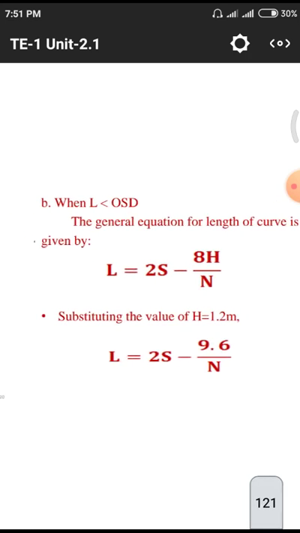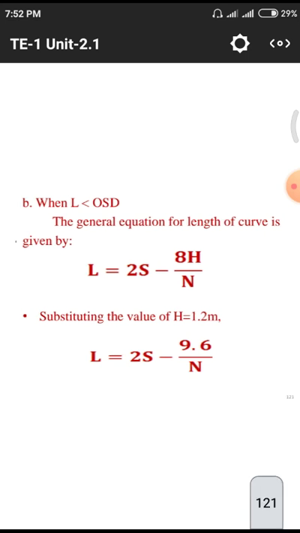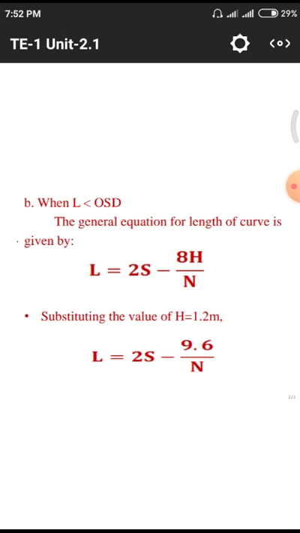In the second point, we are having the length less than the overtaking sight distance. Here also we are not having small h, only capital H is here. In this formula also we need to substitute H equal to 1.2 meters, so that we will get L equal to 2S minus 8H, 9.6 by N. H equal to 1.2 meters, so that 1.2 into 8 is 9.6, we will get this formula L equal to 2S minus 9.6 by N.